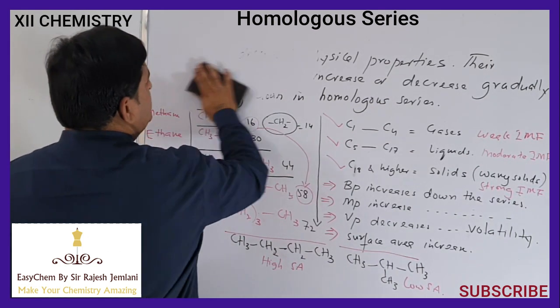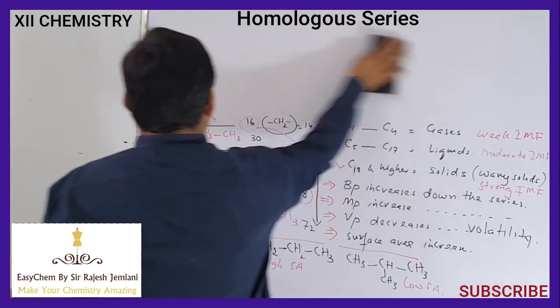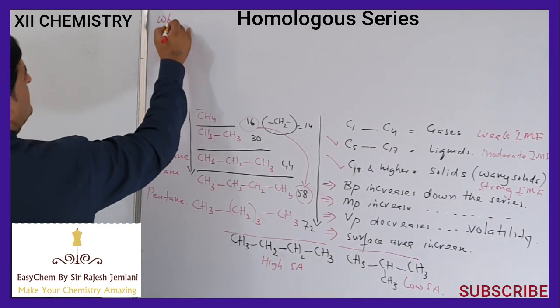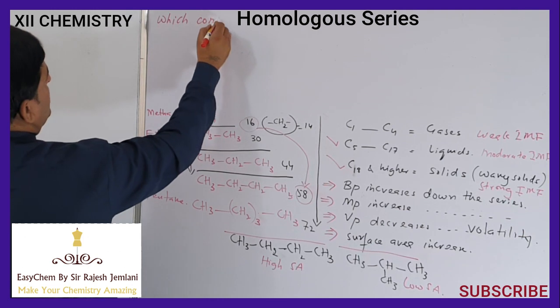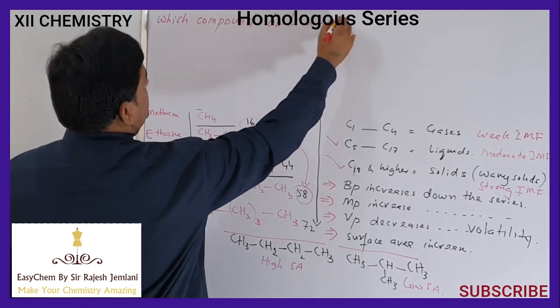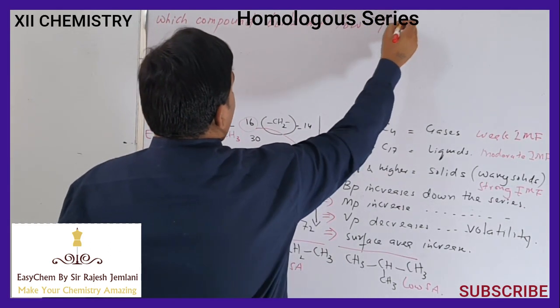A question came in the FMDC test regarding this point. What was the question? The question was: which compound boils at low temperature?